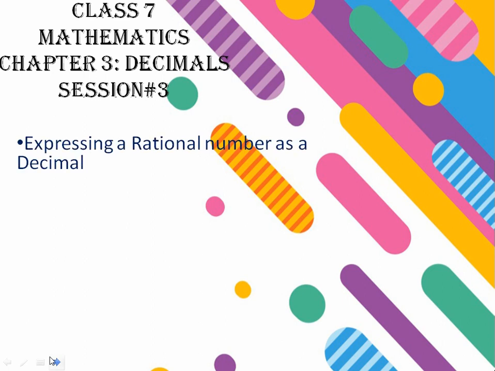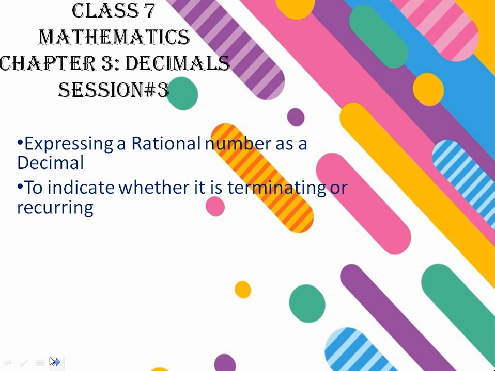In session 3, we are going to express a rational number as a decimal. We are going to indicate whether that decimal number is terminating or recurring, and we are going to learn about the approximate value, what approximate values are, and how to round off a decimal number up to a certain number of decimal places.